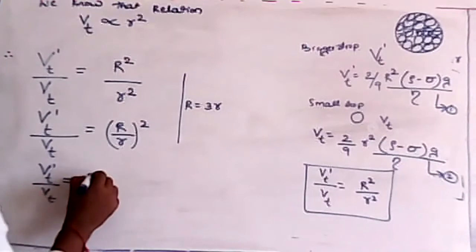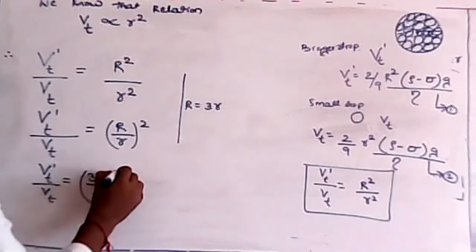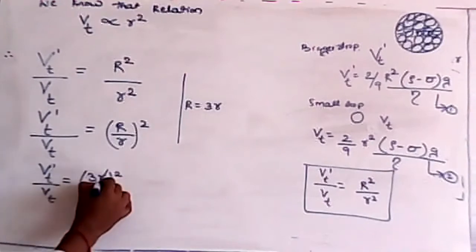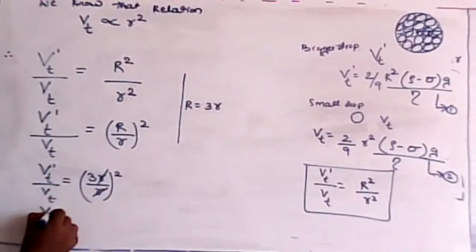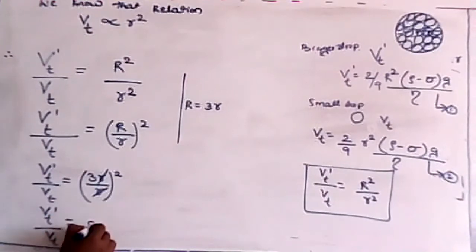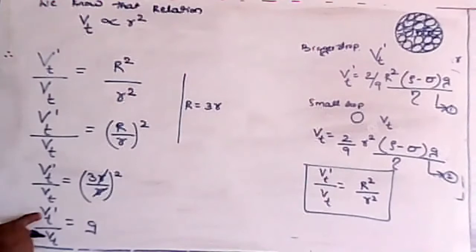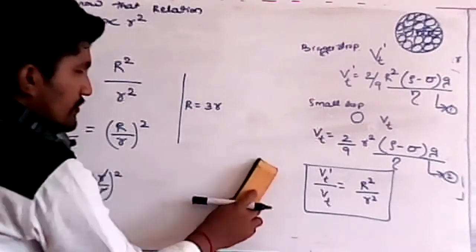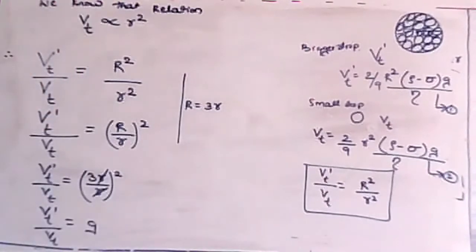Okay, so the square is there, the whole square is there. Now r1 and r cancel, which means vt dash by vt is equal to what? 3 square is nothing but 9. But I want vt dash here. What is the vt dash formula? What is the vt dash equation?